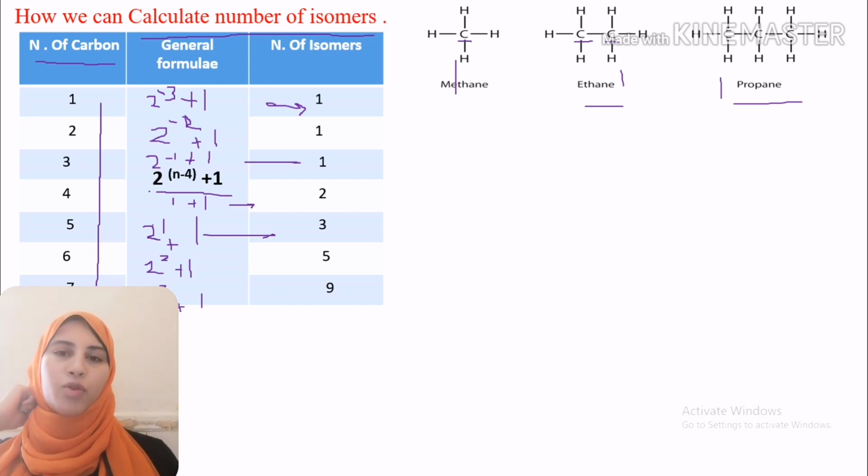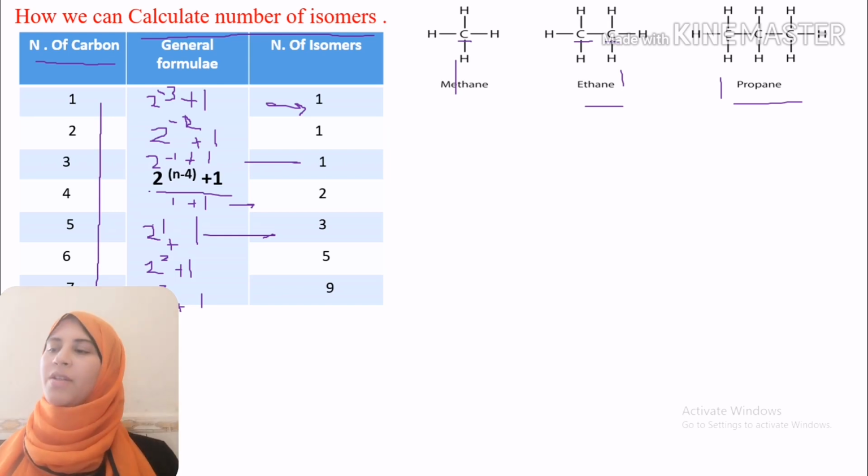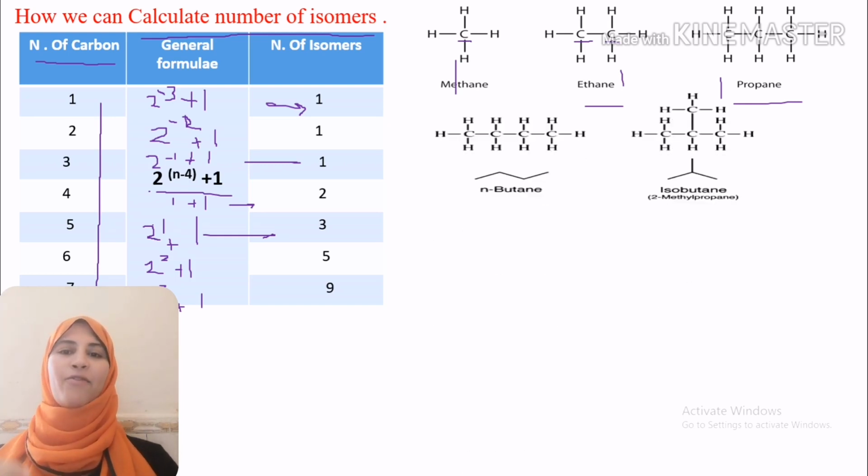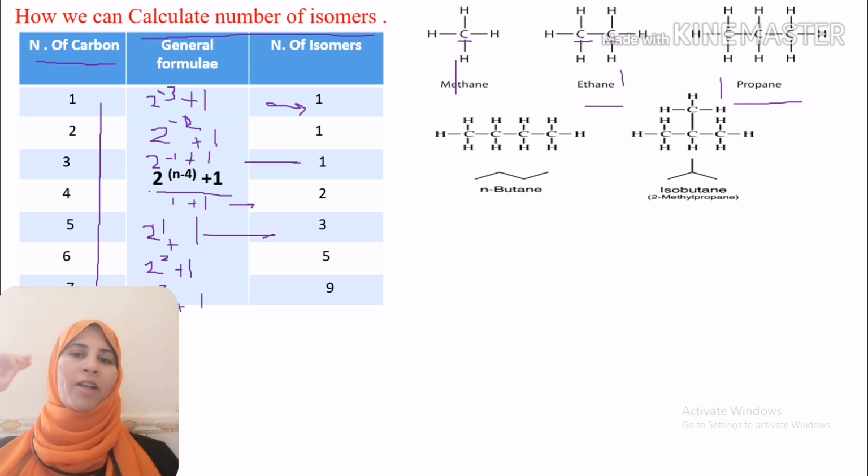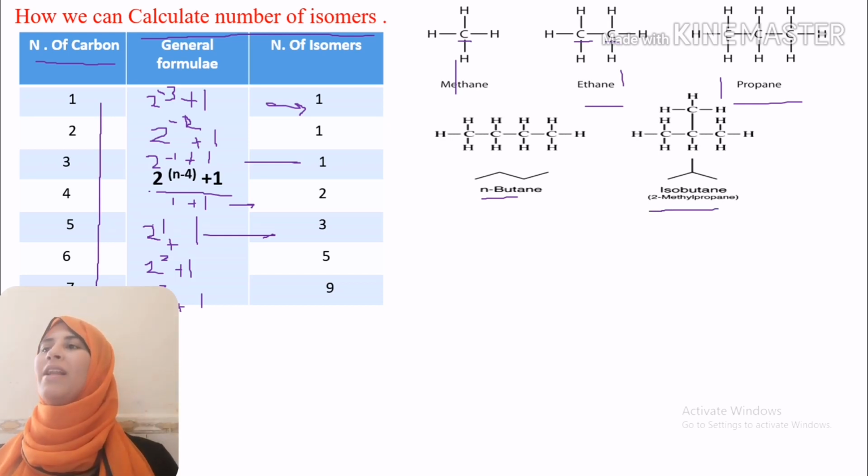Let's move to the other isomers. In the case of butane, we have 2 raised to the power n minus 4 plus 1. 4 minus 4 equals 0, 2 raised to the power 0 equals 1, 1 plus 1 equals 2, so we have 2 isomers.